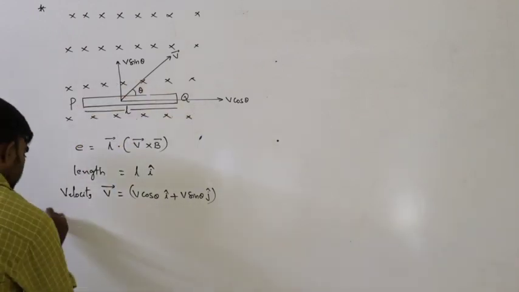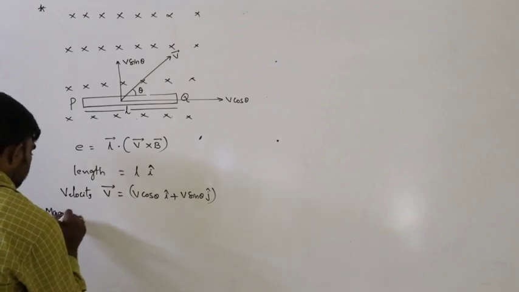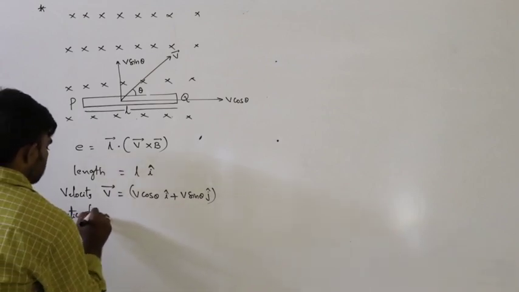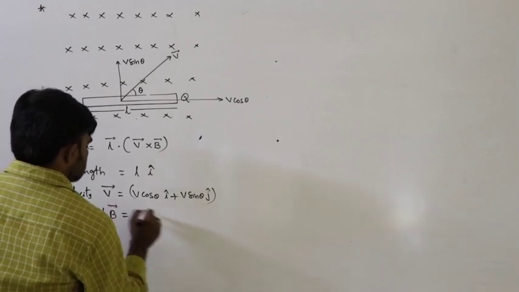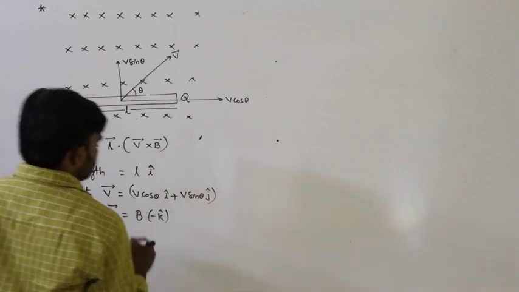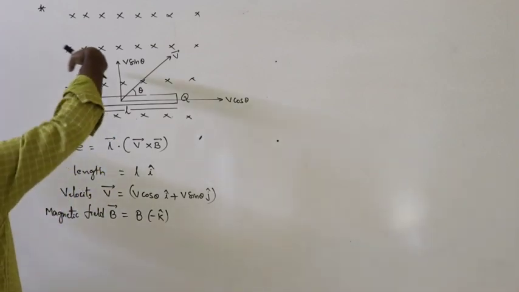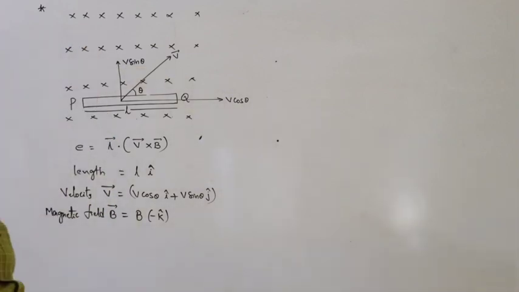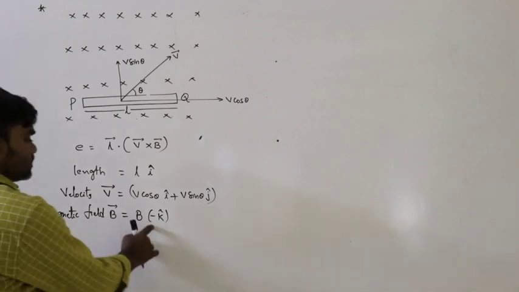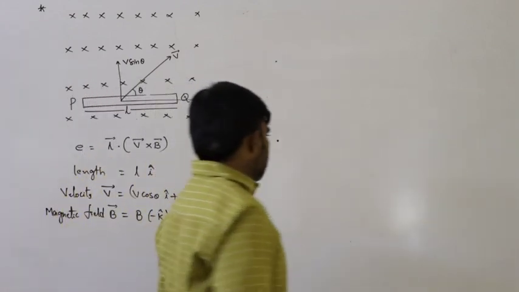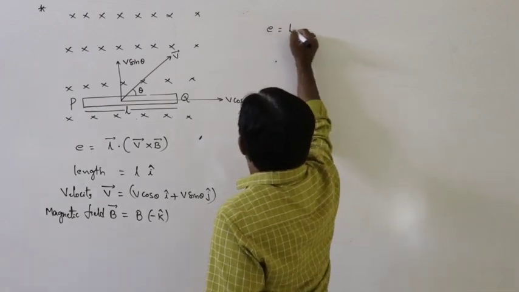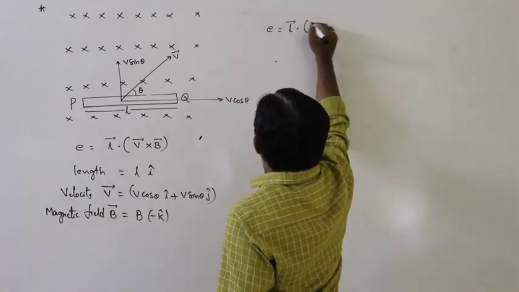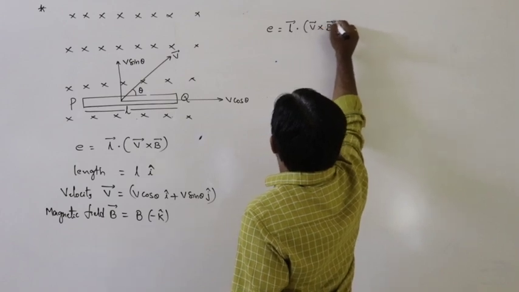And the direction of the magnetic field, B bar is equals to B into minus k cap, because the direction of the magnetic field is inwards. That's why it is considered as minus k. So therefore, E is equals to general formula L bar dot V bar cross B bar.